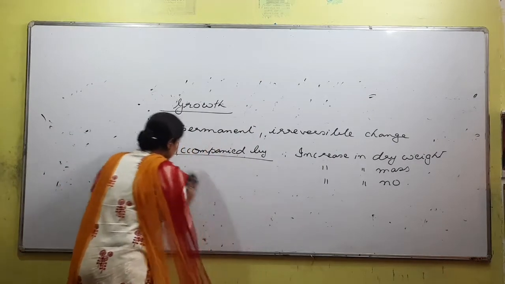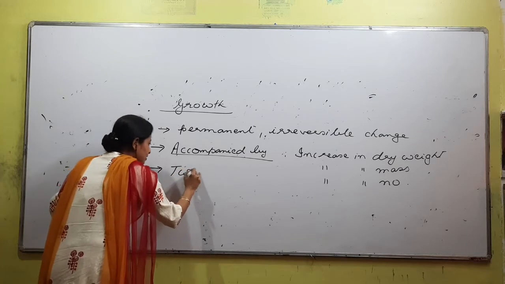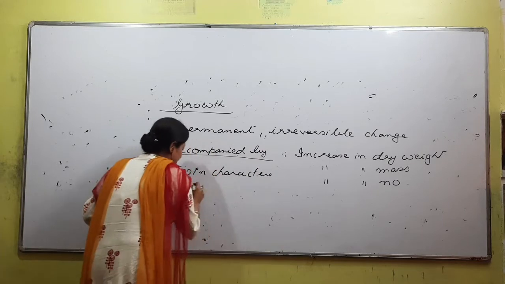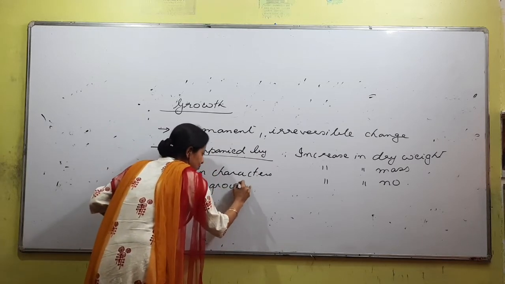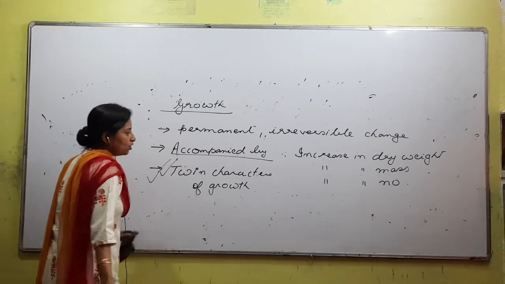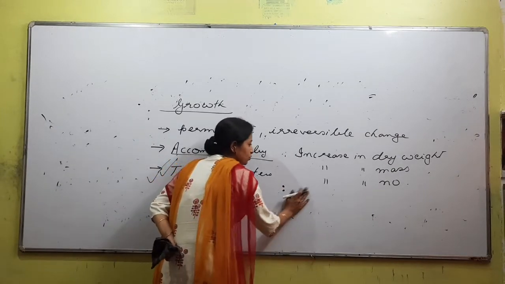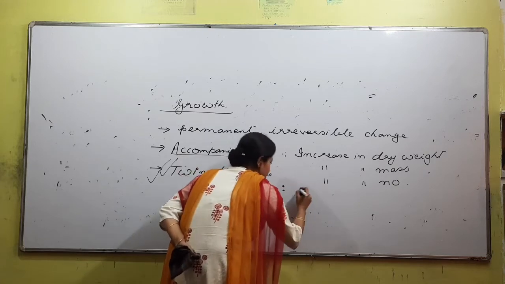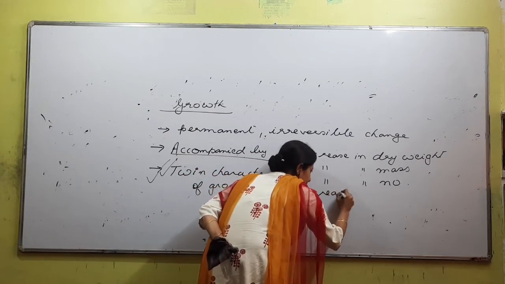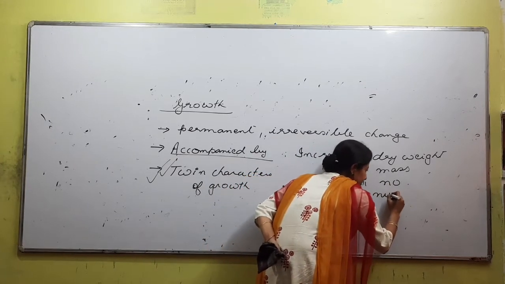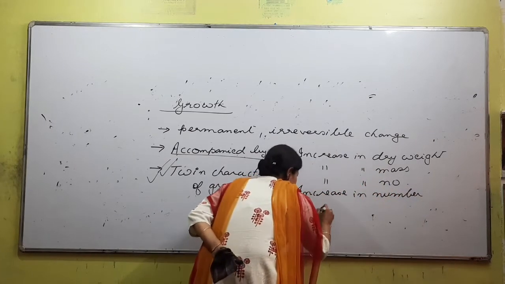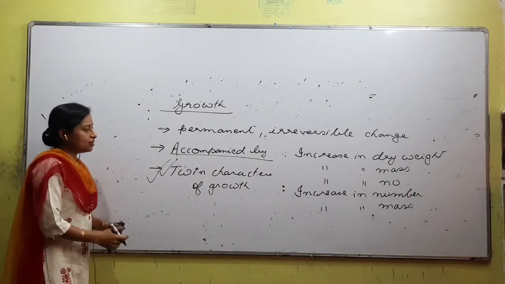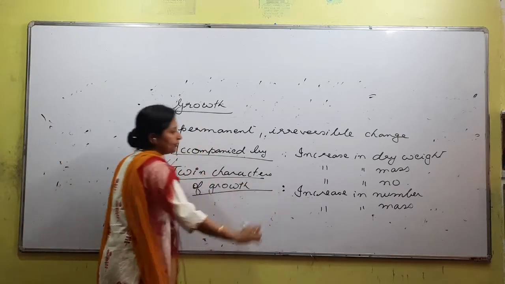Next, we have something called the twin characters of growth. Now this point is very important. It is a question I have. What are the twin characters of growth? Twin means almost the same meaning, right? Increase in number and increase in mass are called the twin characters of growth. You have to keep this in mind.